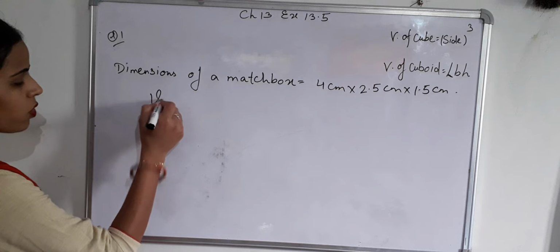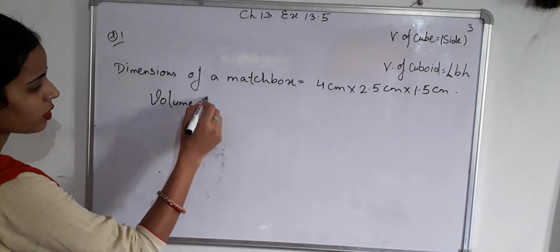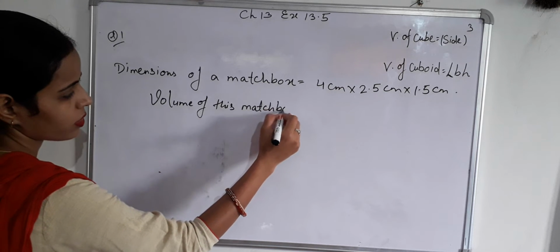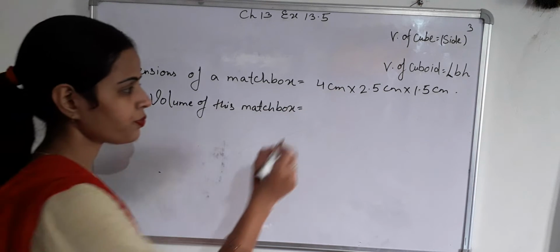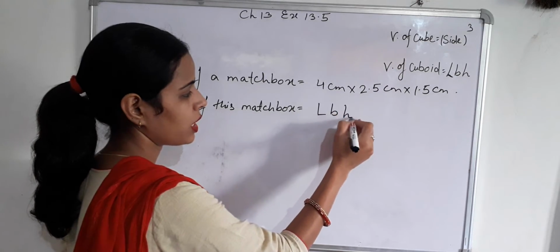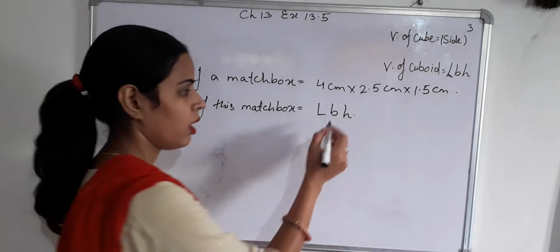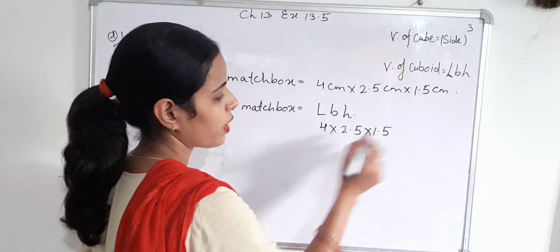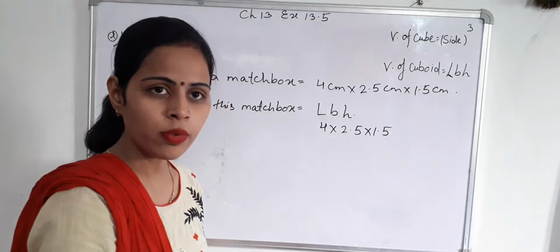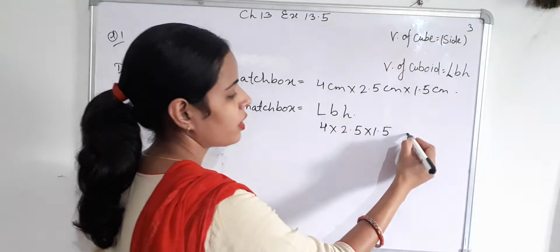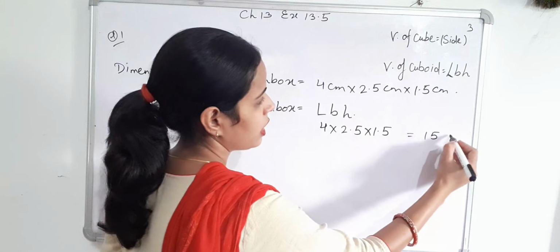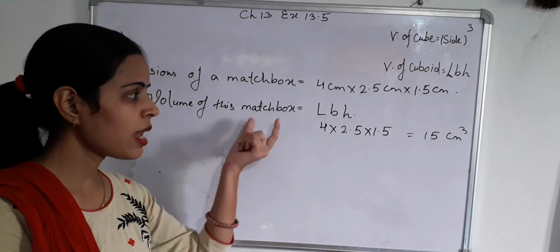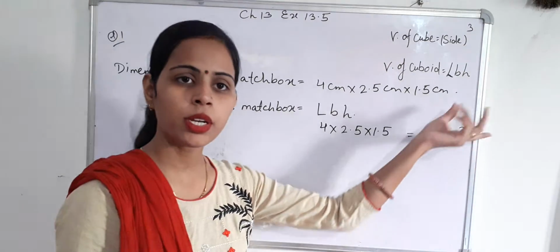Volume of this matchbox equals L into B into H, 4 into 2.5 into 1.5. 4 into 2.5 is 10, 10 into 1.5 equals 15 centimeter cube. So we can say that volume of a single matchbox equals 15 centimeter cube.